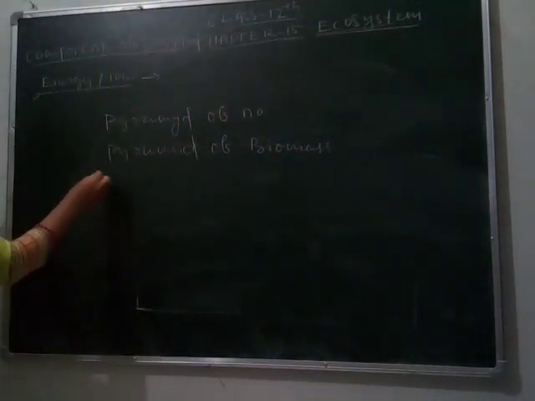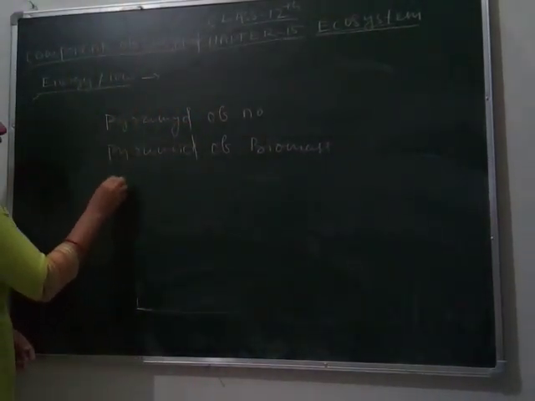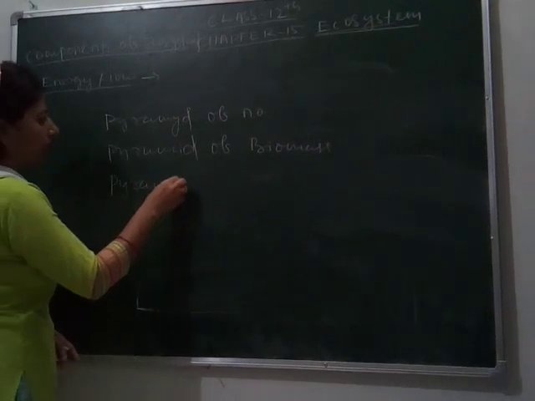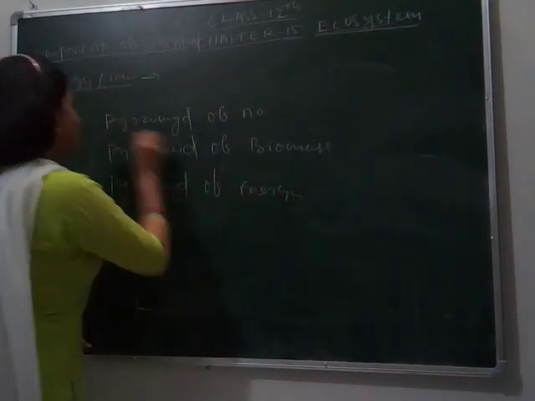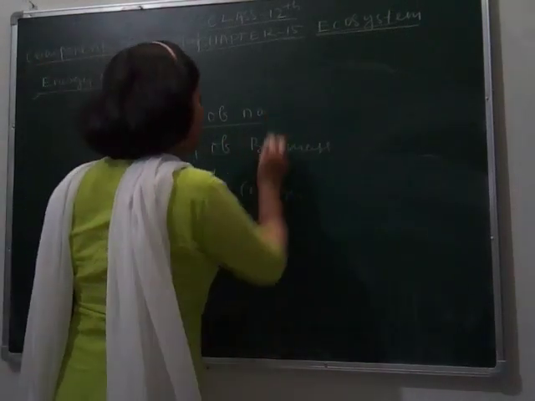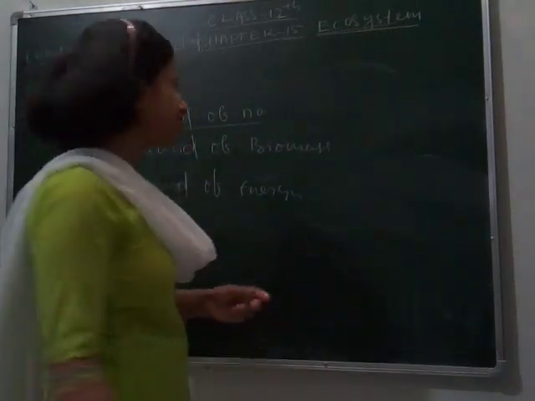The pyramid of energy is of 2 types, in which we will see the inverted one.